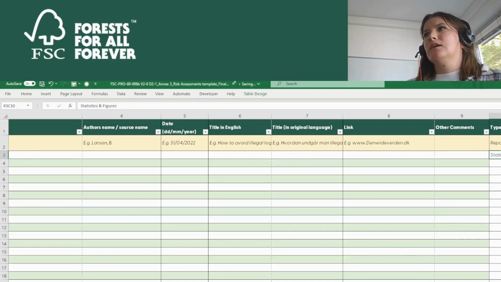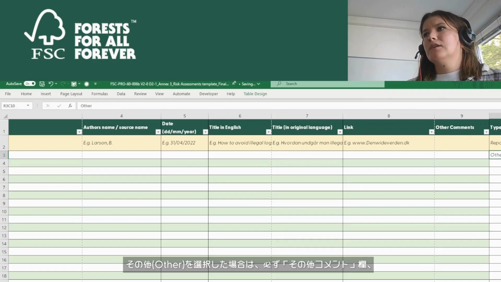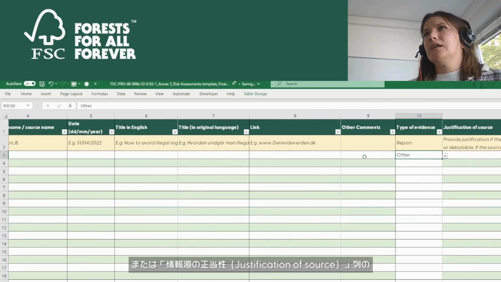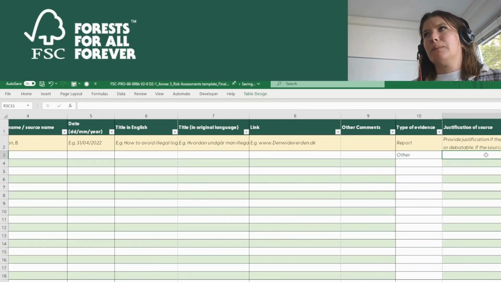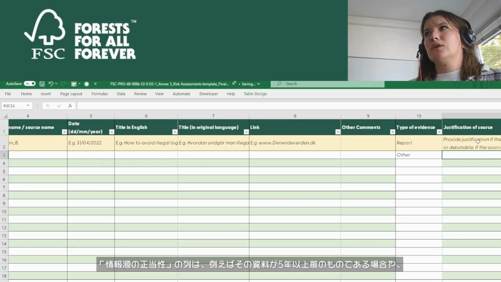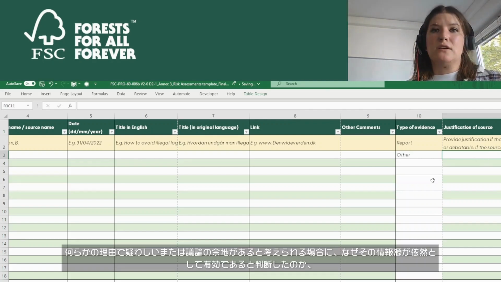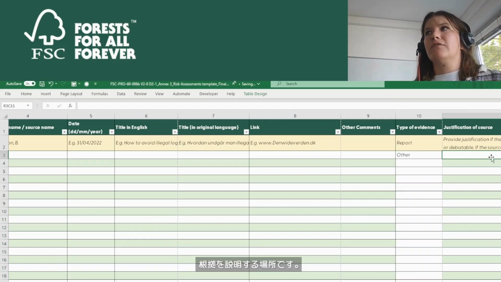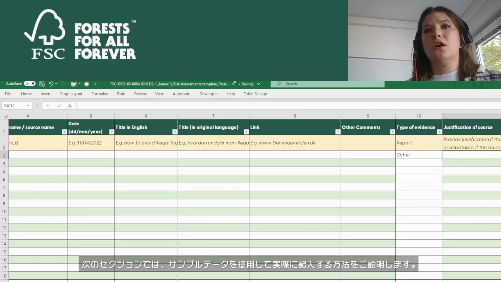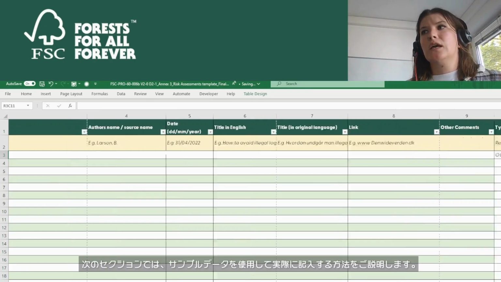statistics. Remember, if you select Other, to always explain either in the Other comment section or in the Justification of Source column, whichever is more appropriate. The justification of the source column is the place to back up why you're considering the source is still relevant if, for example, it's older than 5 years, or if it could be considered dubious or debatable in some way. In the next section, I'll show you how to fill this out using example data.